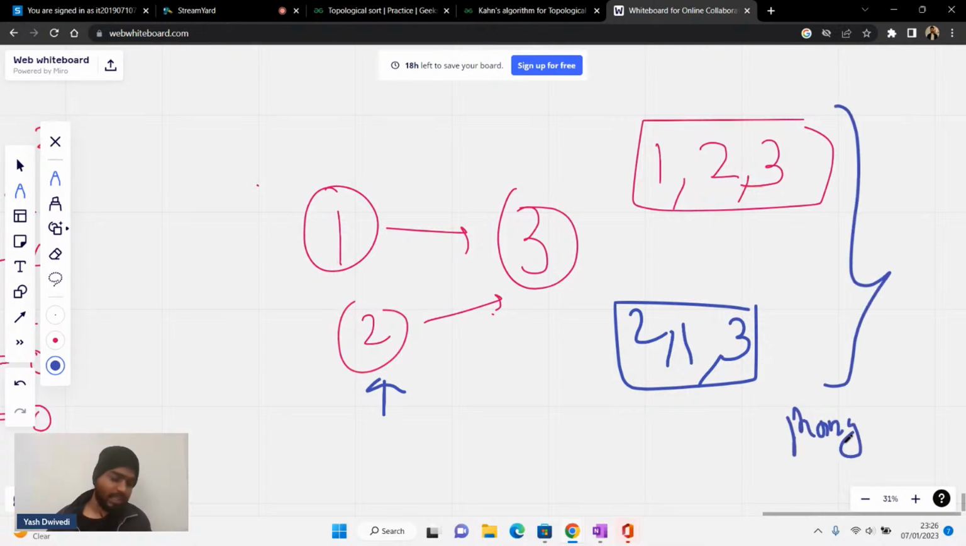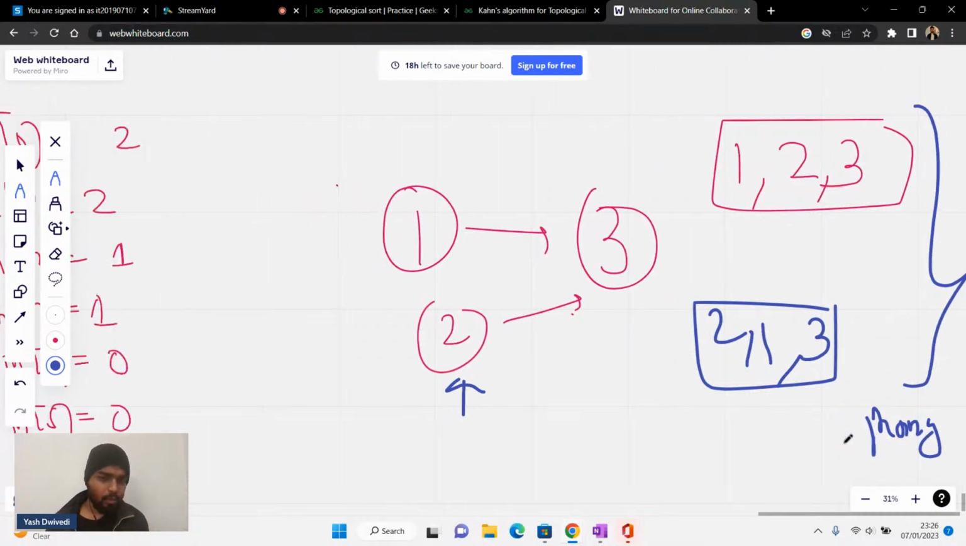So I need to return any. Is that clear to everyone? There can be many topological sorts. Is that clear? That is what I wanted to explain.